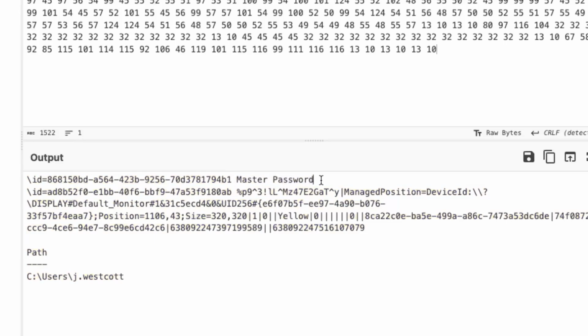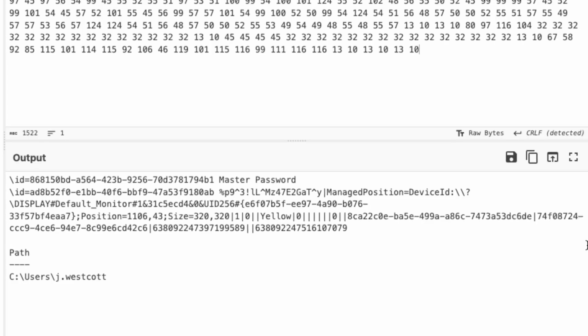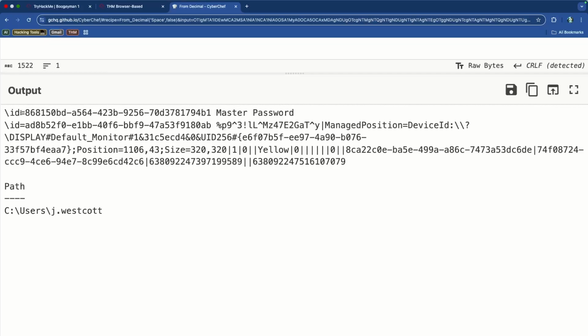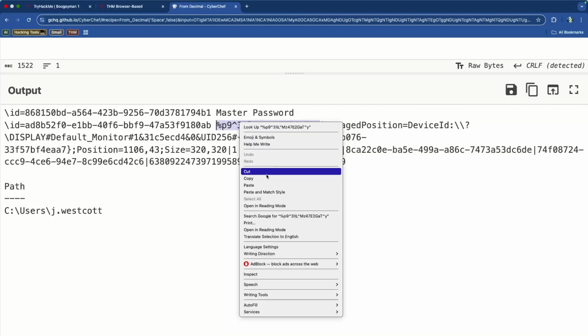So master password, that's the password that's been extracted. Now from here, we should be able to see the password. And this, of course, is for the J. Westcott user that's making this request. So now we just need the password. The way this seems to be separated is through these backslashes. So this first ID is the master password. The next ID looks like it might actually be the password, separated by this pipe, and it goes to manage position. So that seems to be the password.